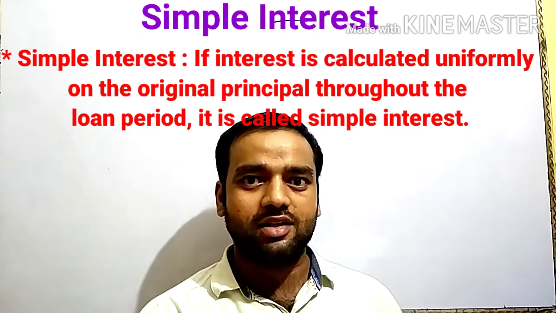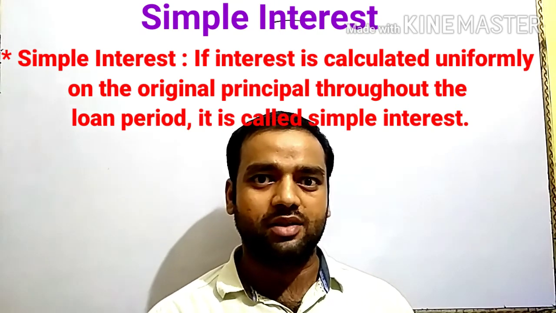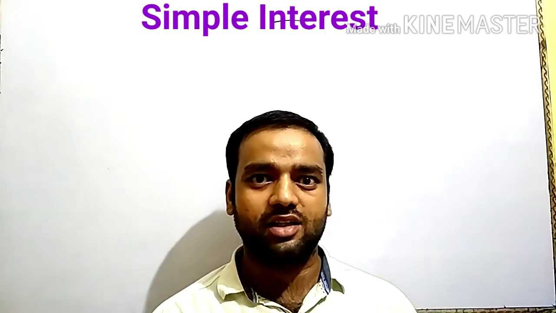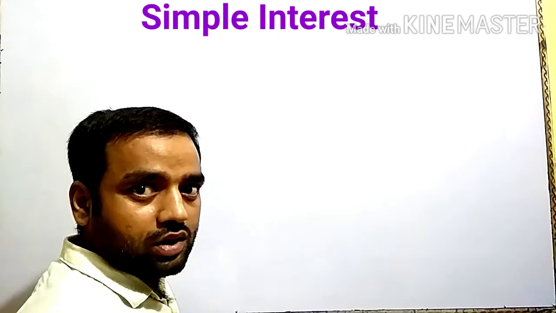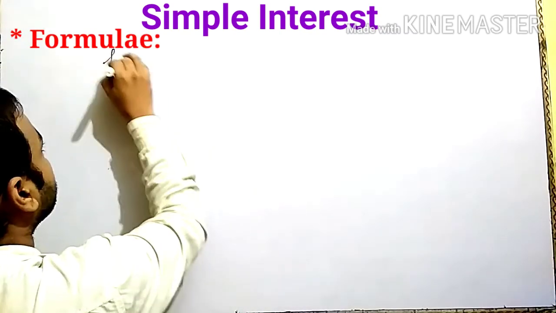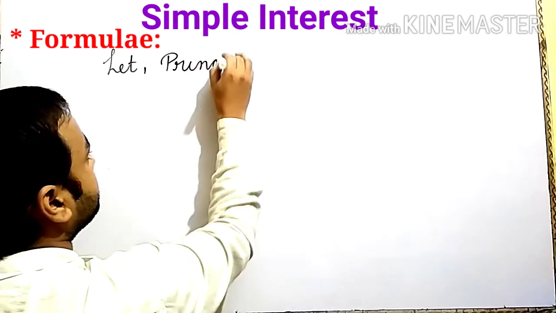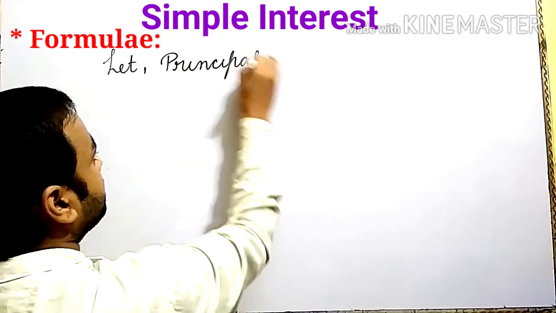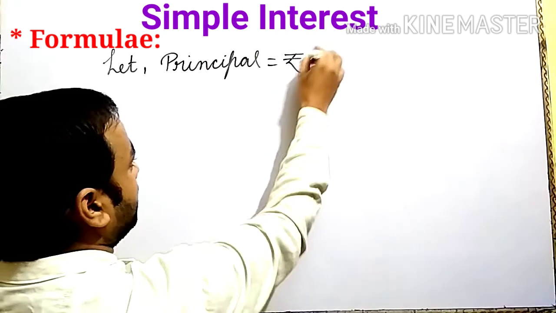Now let us discuss some relations between principal, simple interest, rate and time. So write here, let principal is equal to P rupees.